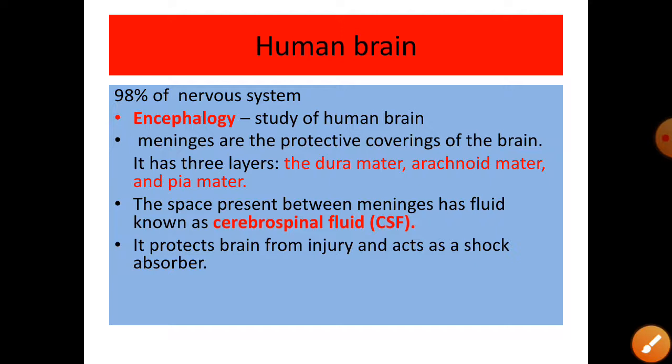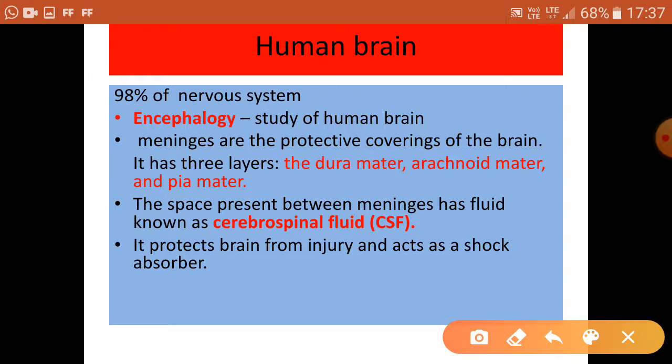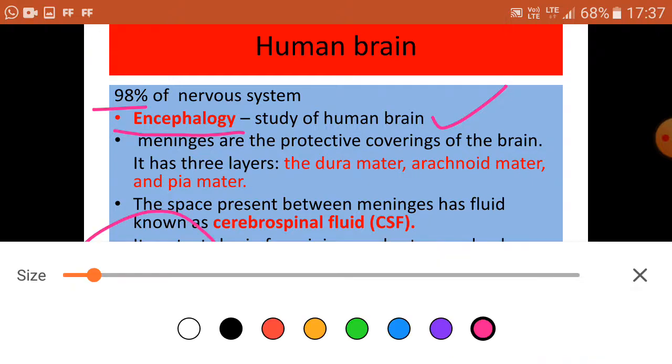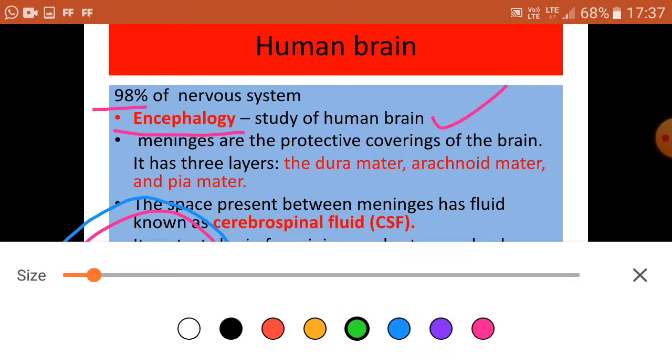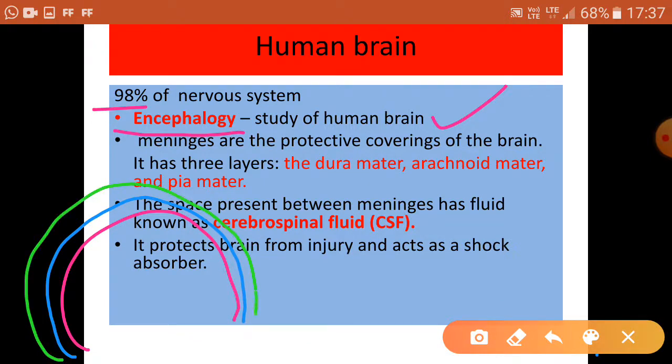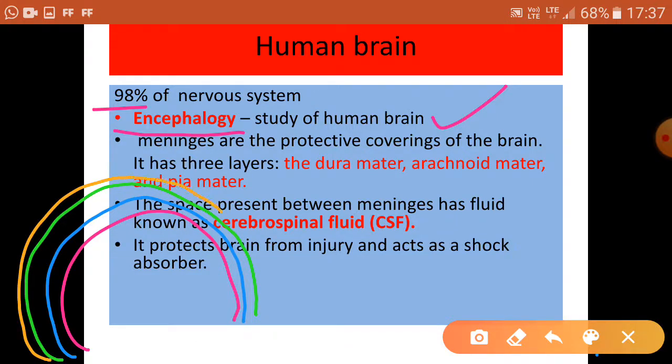Now let's study the human brain. The human brain is the major part of CNS, the central nervous system, which is helpful in control and coordination, and 98% of the nervous system is the brain itself. Encephalology is the study of the human brain. The human brain is protected by three meninges. From outside it is protected by three layers, the meninges: one, two, and I will draw one more, that is the third one.